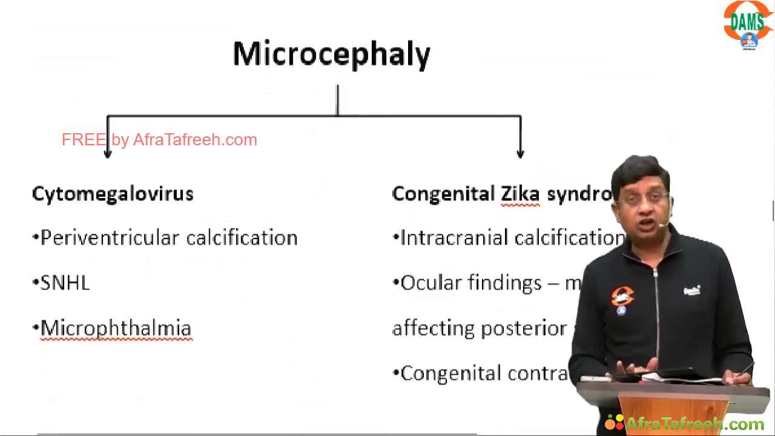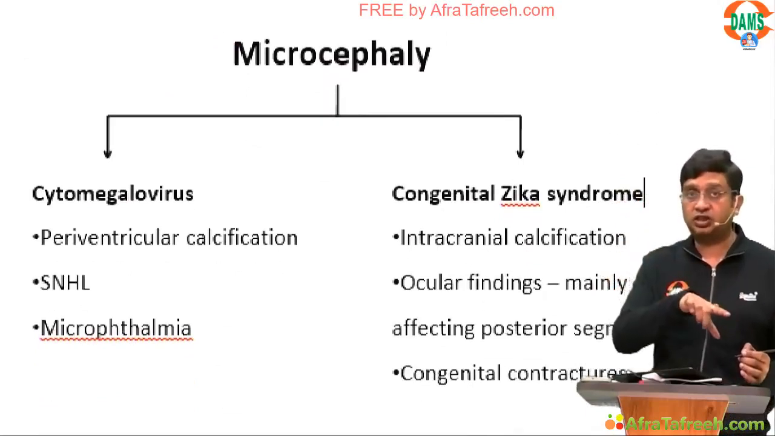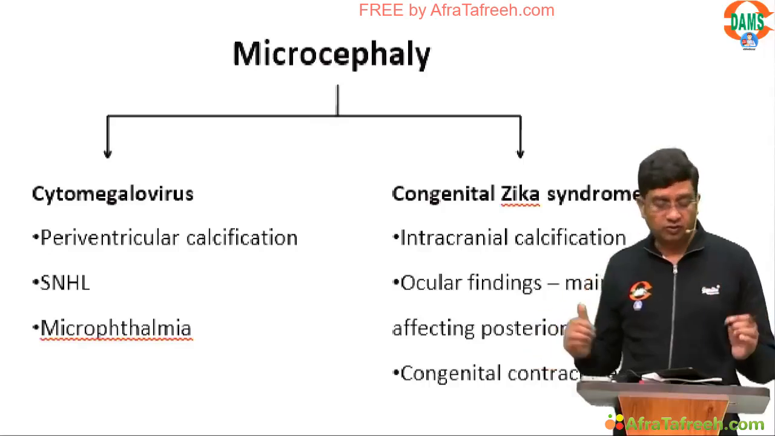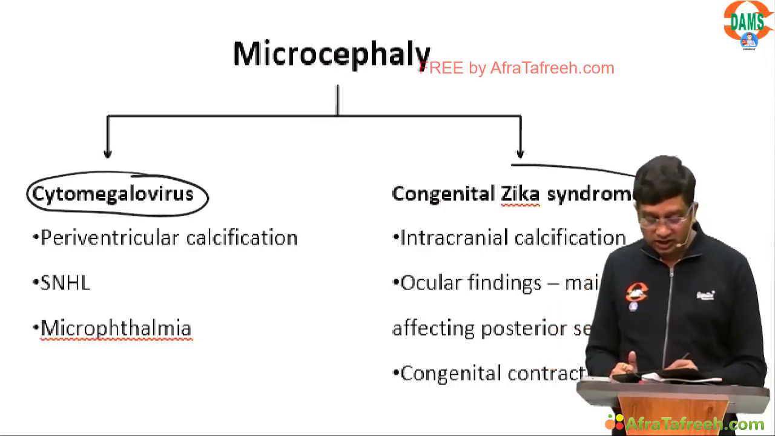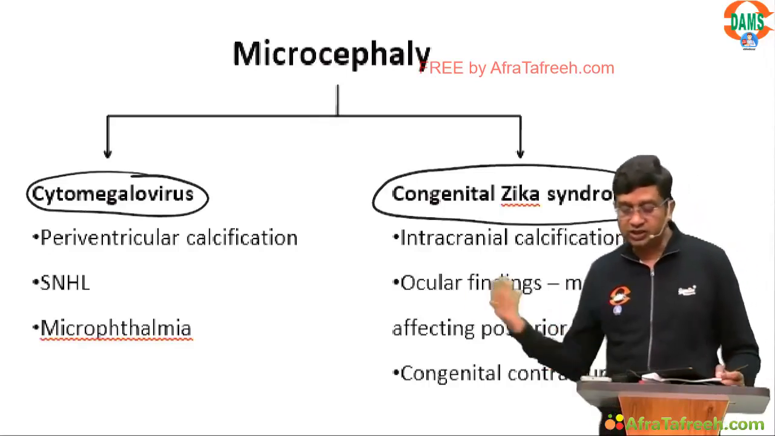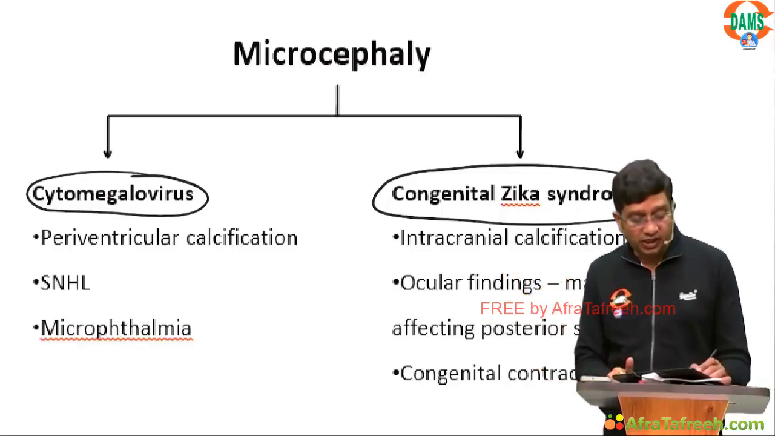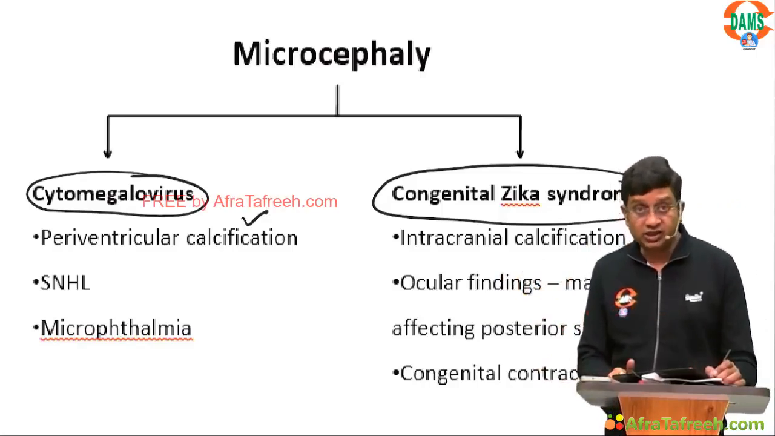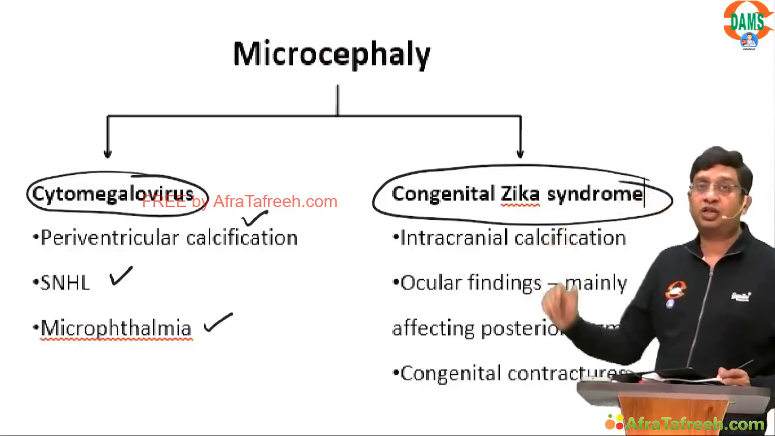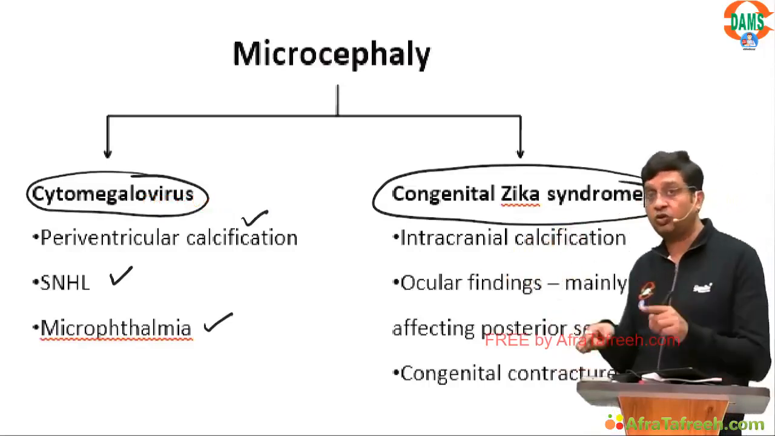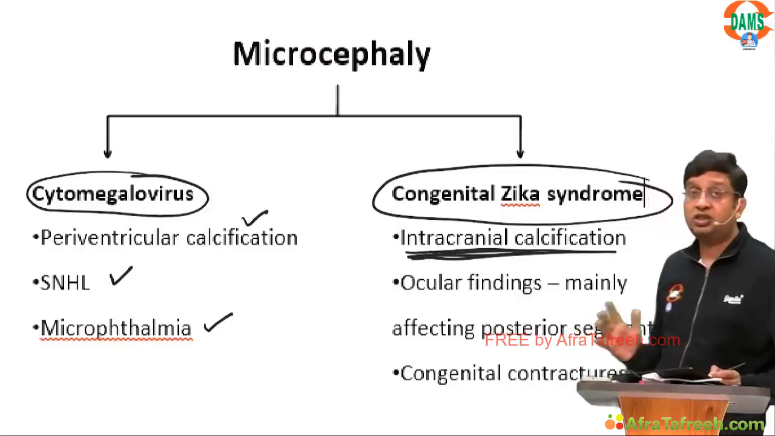Moving on, you get a child with microcephaly. And last year in NEET PG, you had a question, microcephaly with periventricular calcification. So we are talking on the same lines here. There is microcephaly, and for microcephaly there can be two causes: one is cytomegalovirus, one is congenital Zika syndrome. Right? In cytomegalovirus, what you get is periventricular calcification, sensorineural hearing loss, and microphthalmia. That is basically what you get in cytomegalo. In Zika syndrome, there is microcephaly, but with intracranial calcification, not periventricular, this is intracranial.